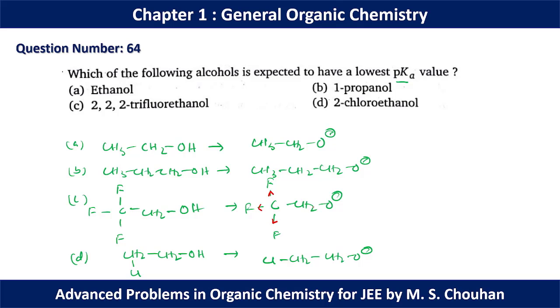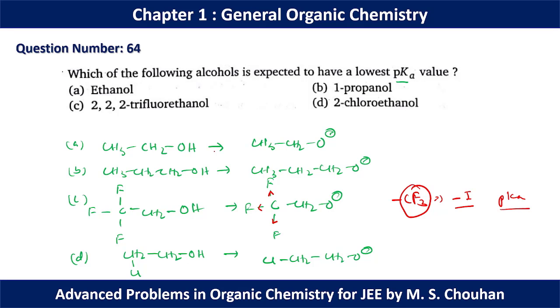So this CF3 group will show a strong minus I effect. And as we know that in the presence of a strong minus I effect, the stability of the conjugate base will increase, and if the stability of the conjugate base increases, the alcohol will be more acidic and have a lesser pKa value.